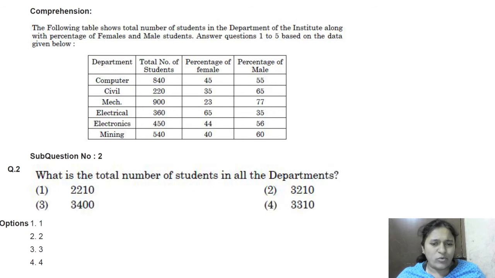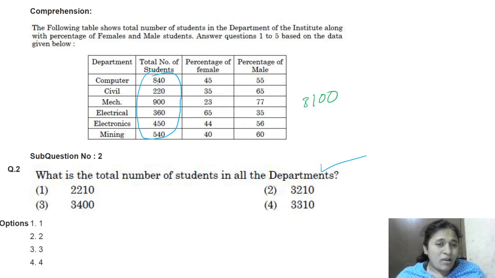What is the total number of students in all the departments together? We just have to add the total number of students in all the departments. What do we have to do for that? Just add. I just told you, don't do the calculation like kids. Don't do ones place, tens place, hundreds place first. First you have to add the hundreds place. Then it is very easy, right? First 800 plus 200, how much? 1000. 1000 plus 900, 1900. 1900 plus 300, 2200. 2200 plus 400, 2600. 2600 plus 500, 3100, right?